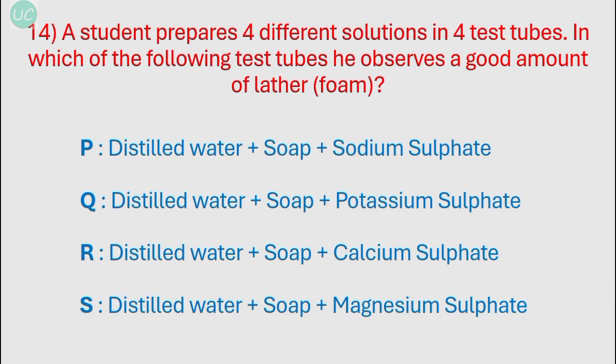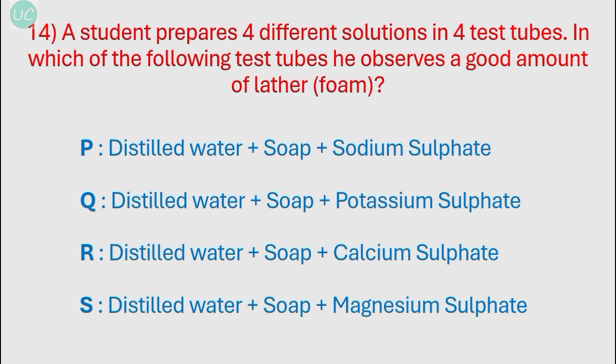Okay, our next question is, a student prepares 4 different solutions in 4 different test tubes. In which of the following test tubes does he observe a good amount of lather or foam? So what he does, he prepares 4 test tubes named P, Q, R, S, and the common solution in them is distilled water and soap, and the only difference is of the third ingredient, that is whether he takes sodium sulfate, potassium sulfate, calcium sulfate, or magnesium sulfate. So in all these 4 options we have to see in which one will he get a lather or a foam.